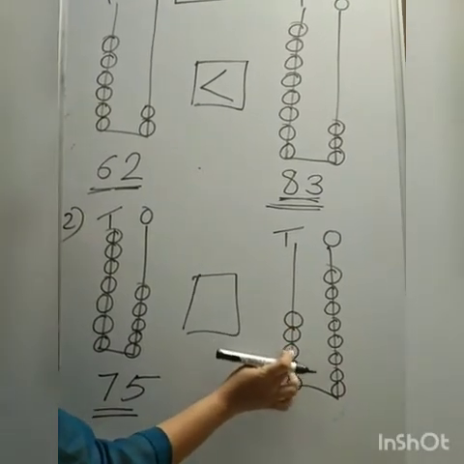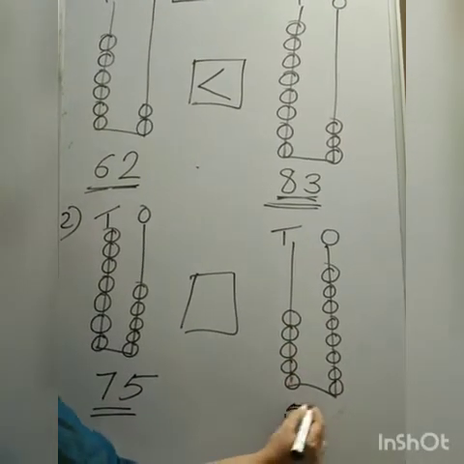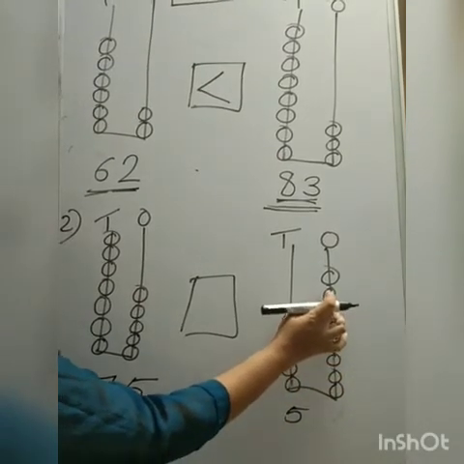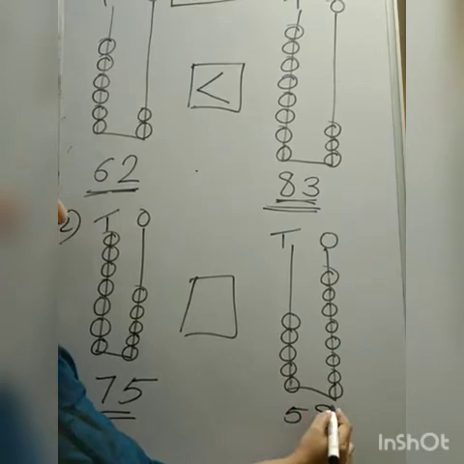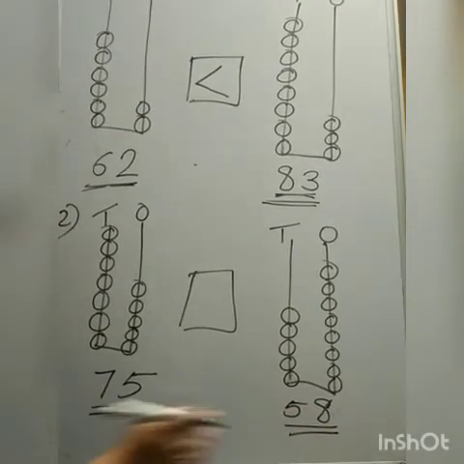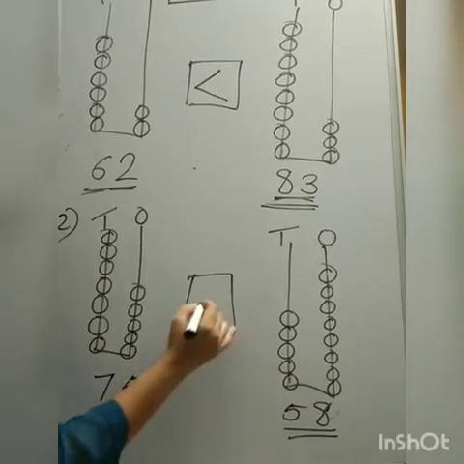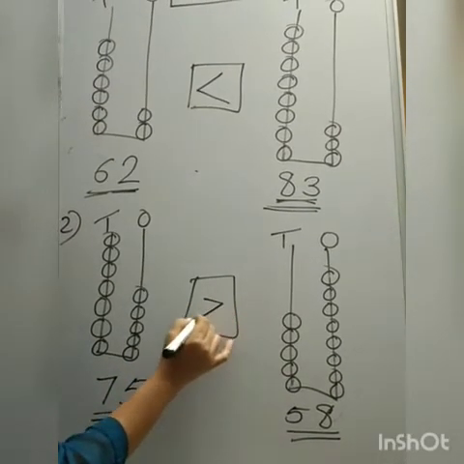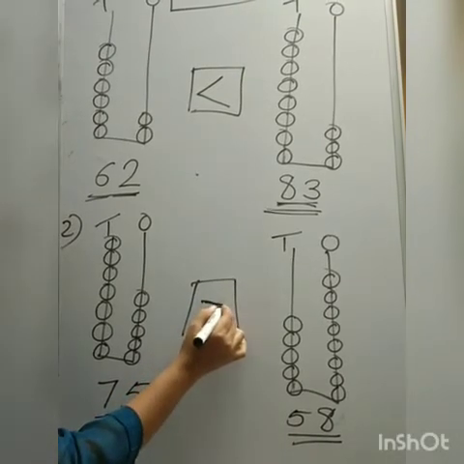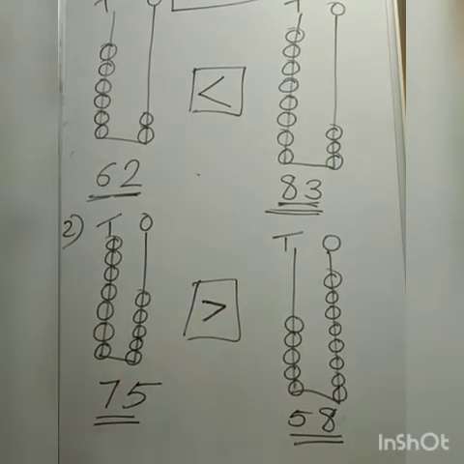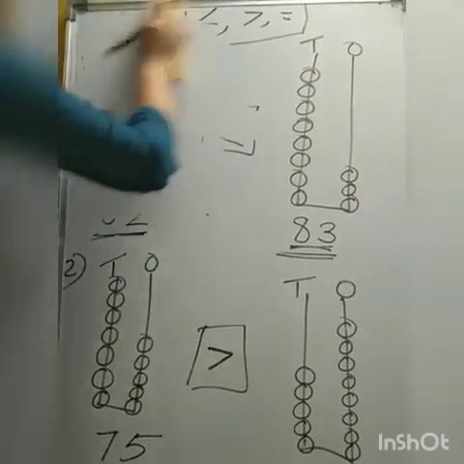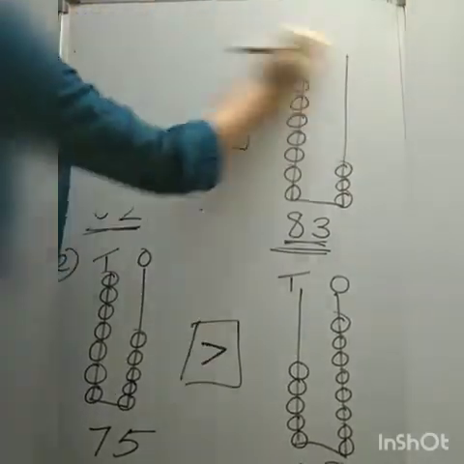The next abacus shows 58. Which number is bigger? 75 is bigger than 58. So we have to put this symbol. Understood, kids? Abacus. Now we have 3-digit number.